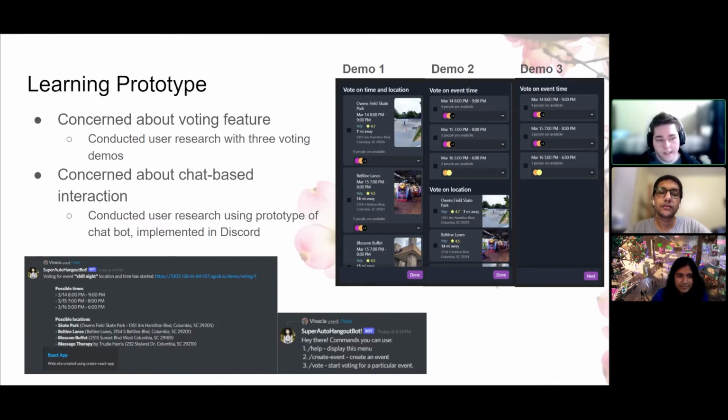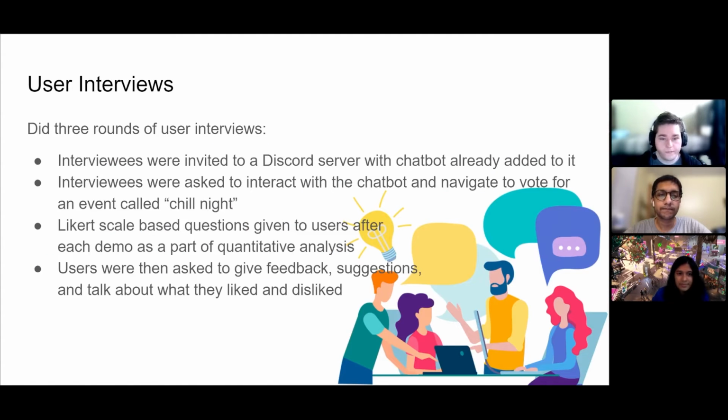And then, for our second concern, we prototyped what the chatbot would look like and how the user would interact with it given some realistic sample data. And then we conducted user research using that. We invited 10 users to our test server and asked them each to carry out the process of going through the slash command and then through our coding demos. We assessed quantitative data through the Likert scale based questions and verbal feedback for qualitative data.